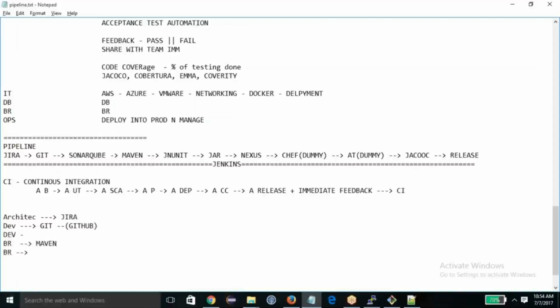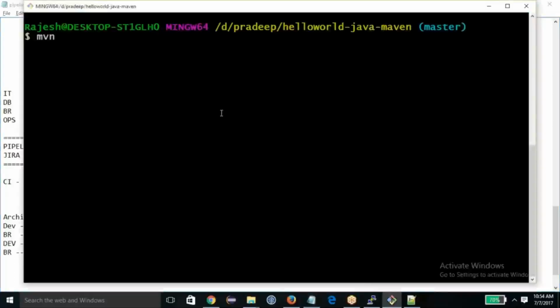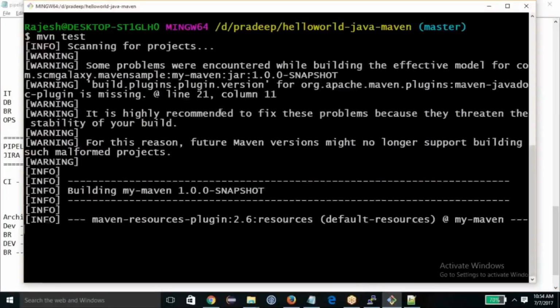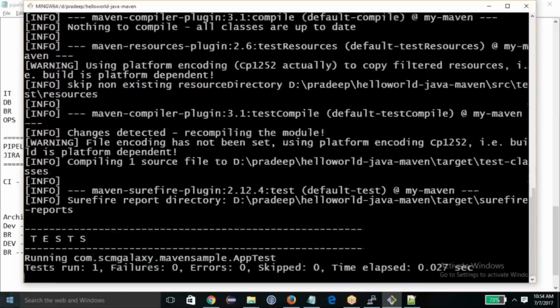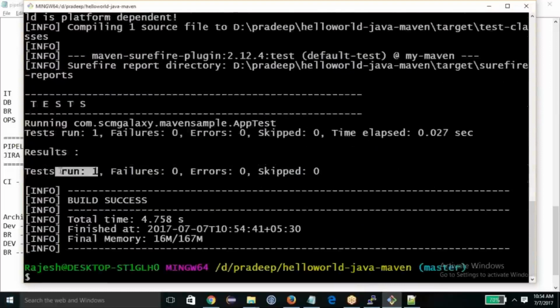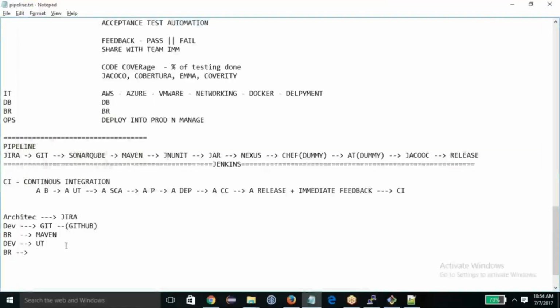Either you run them with the help of the build and release team itself, or the developer runs the unit test cases. So how can you run the unit test cases? Just type mvn test. All the scripts have already been written in the pom.xml, and now you see that a test has started. There's only one test case: one run, zero failures, zero errors, everything is okay. So now the UT I'm running with JUnit.